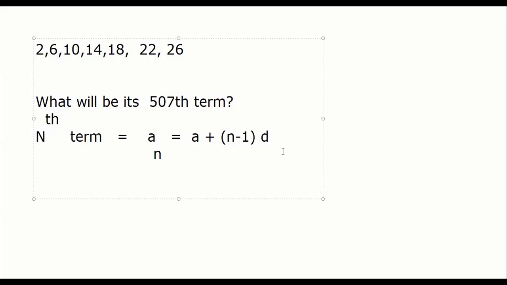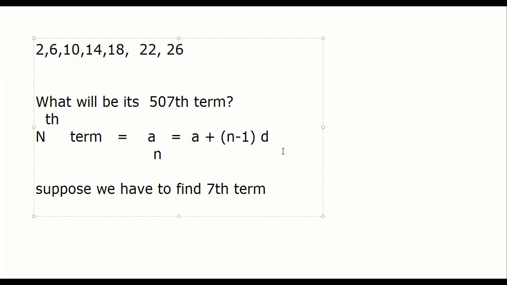Suppose we have to find the seventh term. Again, I am giving you an example. If I have to find the seventh term, it means n equals 7. So the seventh term a7 is equal to a plus (n minus 1)d.